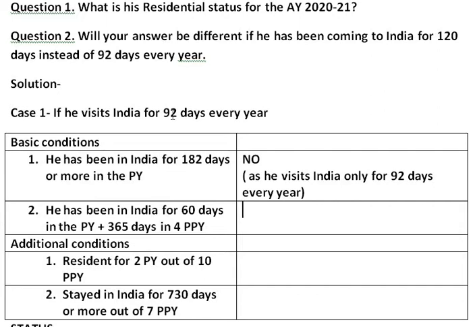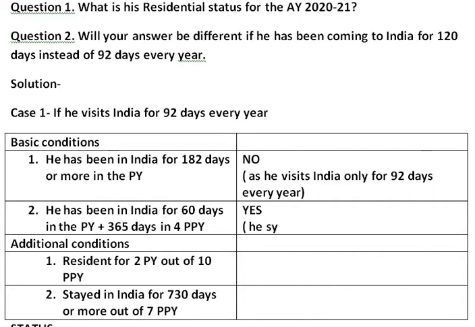So we have to write that the second basic condition he fulfills as he stays in India for 60 days in the previous year, in fact more than 60 days in the previous year, plus more than 365 days in the 4 preceding previous years. In the next line, I will write the explanation of the same.